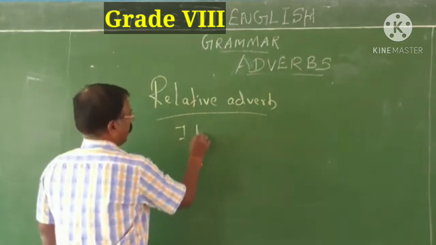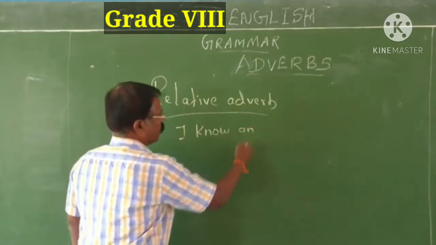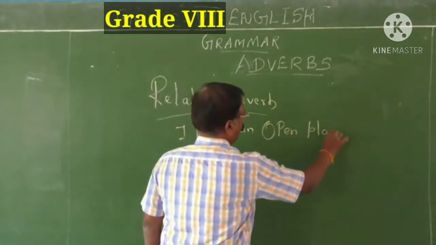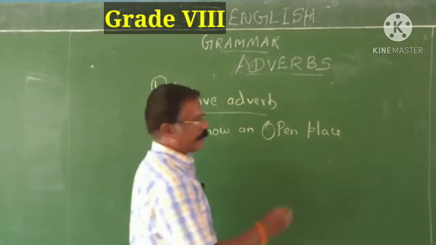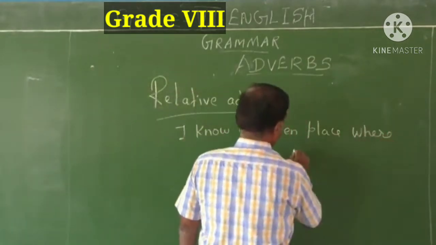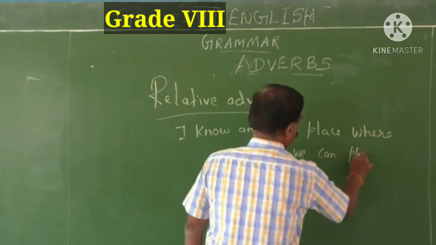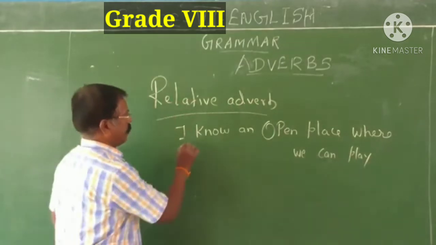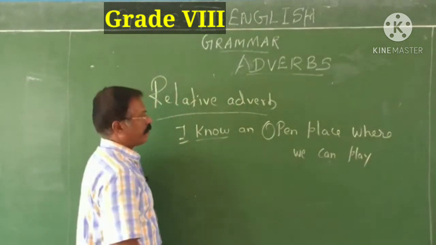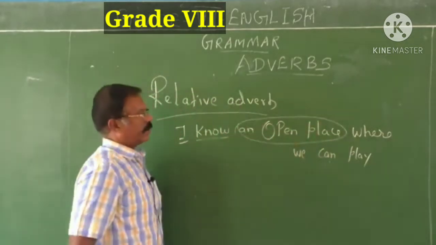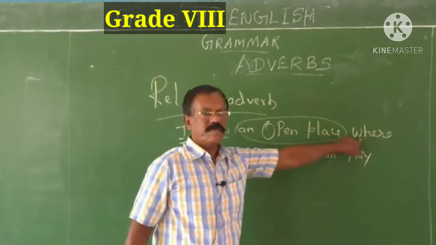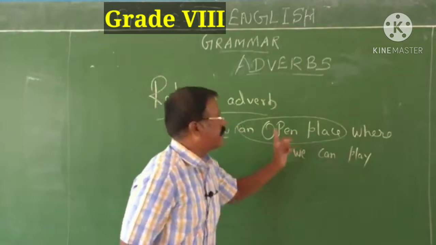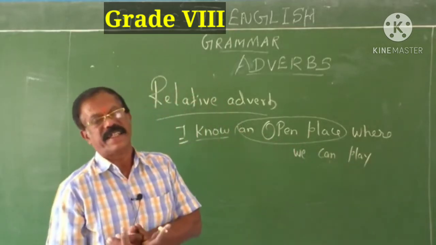I know an open place where we can play. Look here, children. Just go through this example. I know an open place. I is the subject, know is the verb. What I know? An open place, the object. Here where is an adverb. This is a relative adverb. This adverb relates its antecedent. This open place is an antecedent.